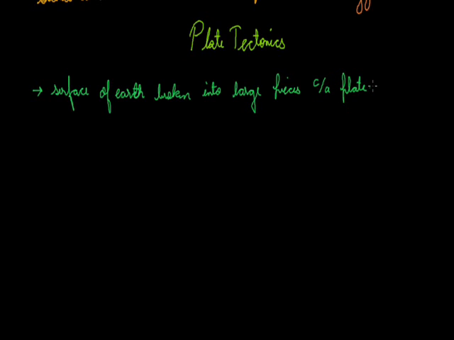which is responsible for such rigorous geological activities. It means the energy released when the boundaries of these plates come in contact with each other is very large, and due to it such geological activities occur.